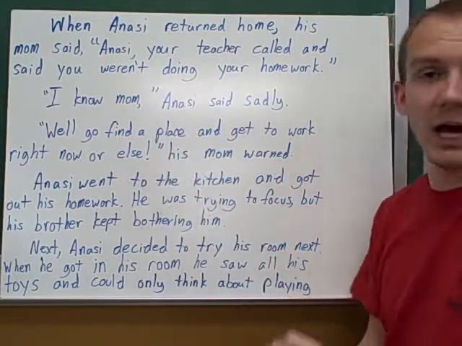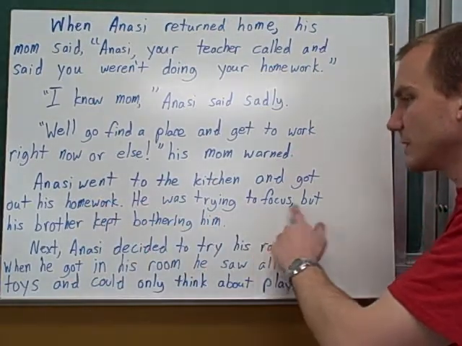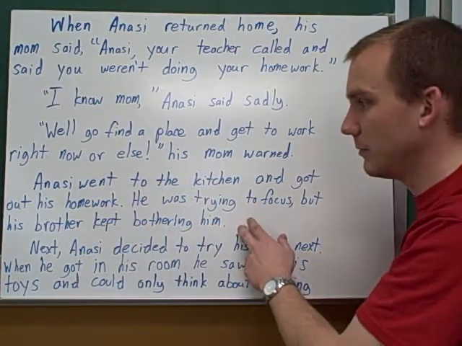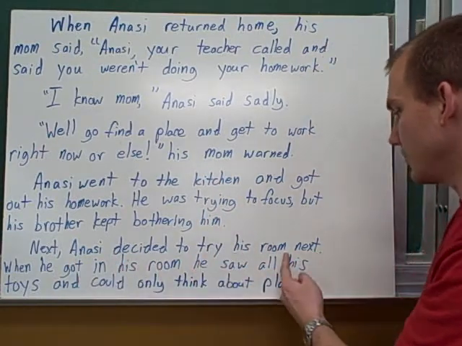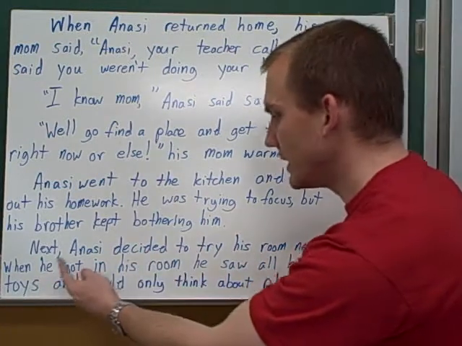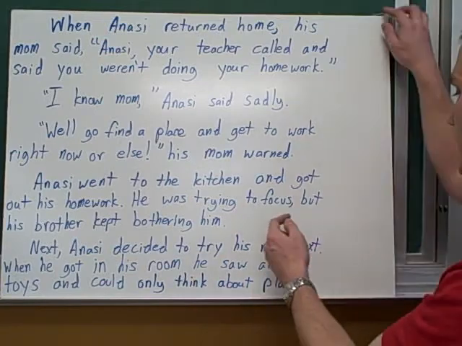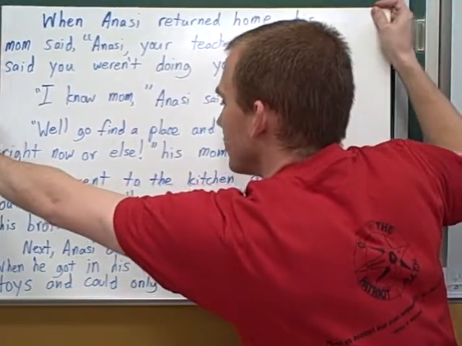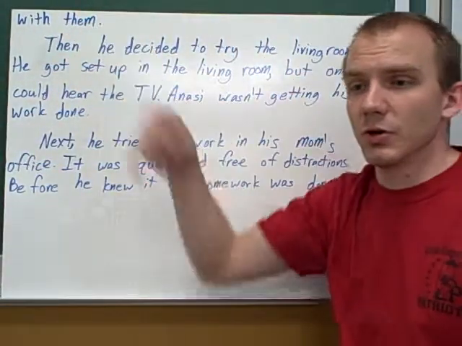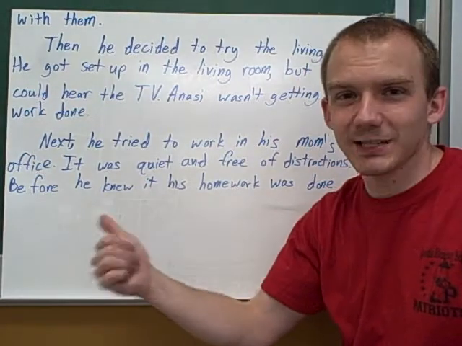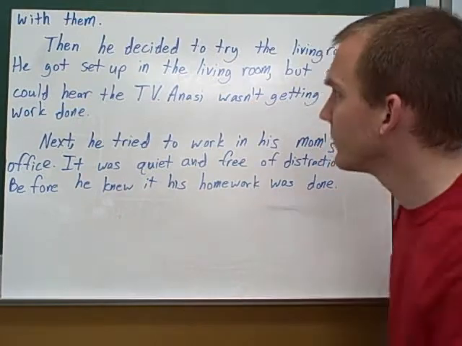I've used some dialogue. Now, Annecy went to the kitchen and got out his homework. He was trying to focus, but his brother kept bothering him. There's my first step. Next, Annecy decided to try his room next. When he got in his room, he saw all his toys and could only think about playing with them. So again, that's my second one. And I even noticed that I used next twice in one of those sentences. Probably going to get rid of that and edit it when I revise later.